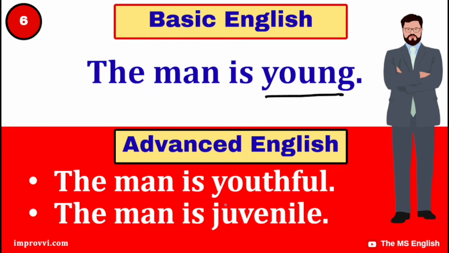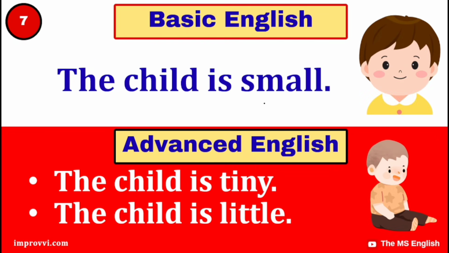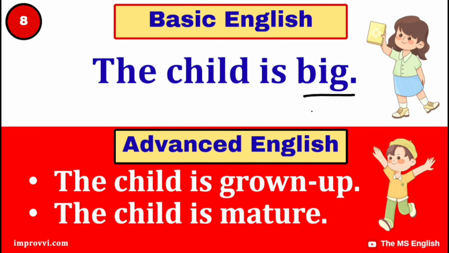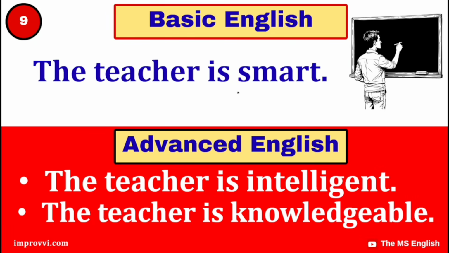The man is youthful. The man is juvenile. The child is small. The child is tiny. The child is little. The child is big. The child is grown up. The child is mature. The teacher is smart.